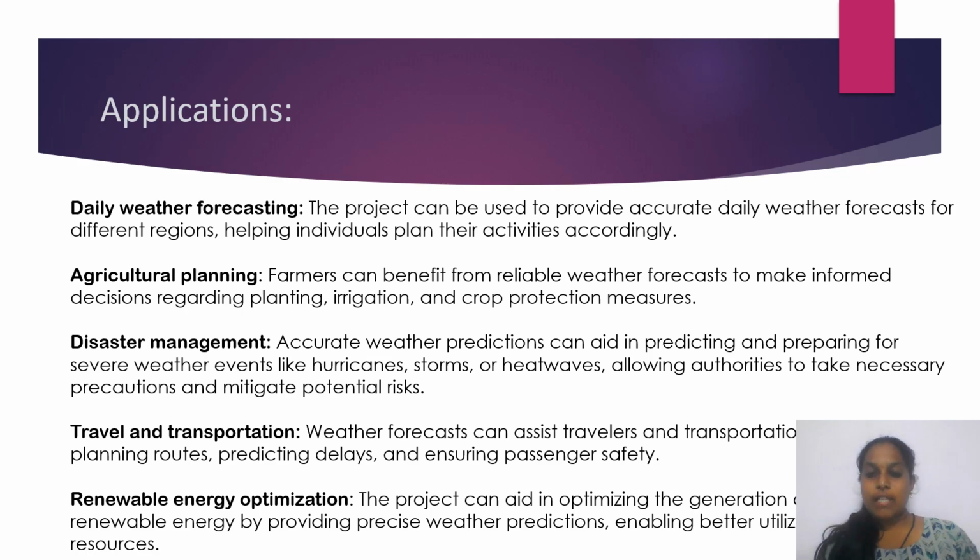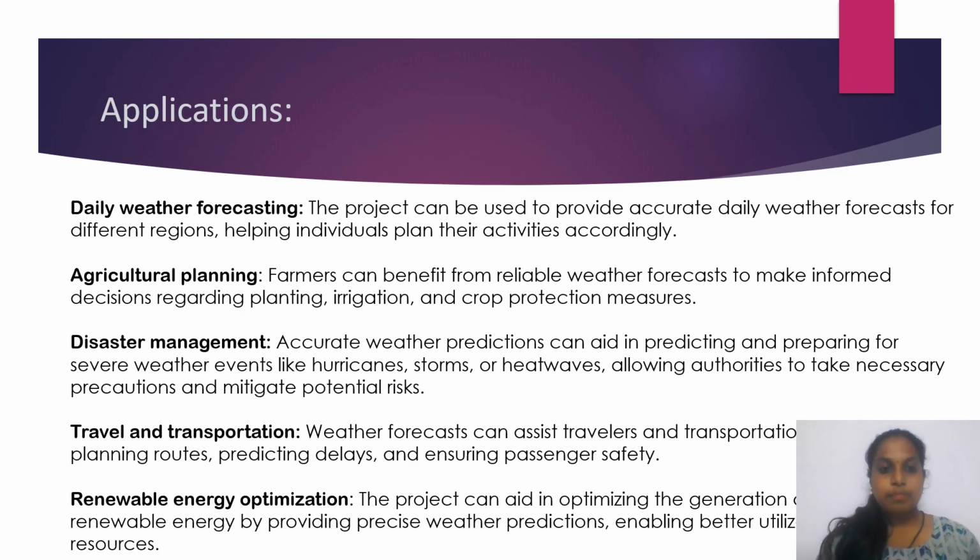Weather forecasting can assist travel and transportation in planning routes, predicting delays and ensuring passenger safety. Renewable energy optimization. The project can aid in optimizing the generation of renewable energy by providing precise weather predictions, enabling better utilization of resources. These are the few applications we did by using the random forest model.